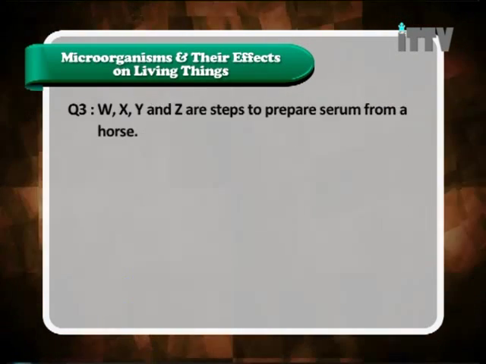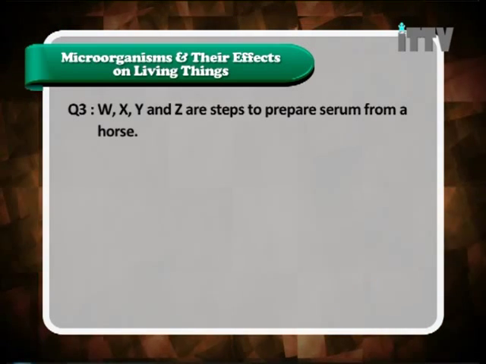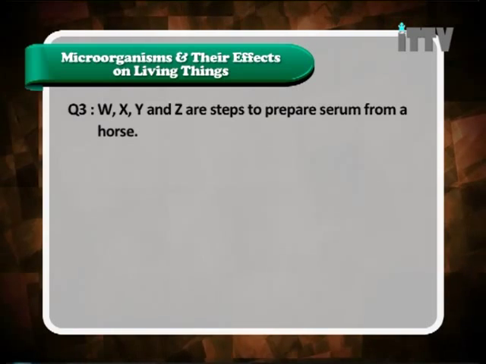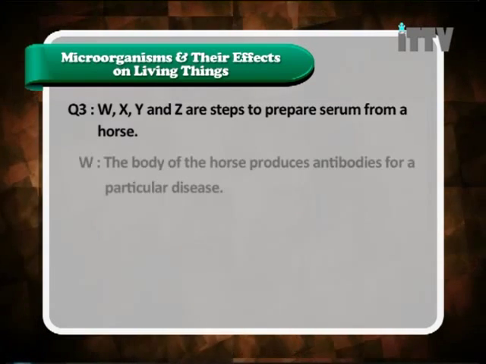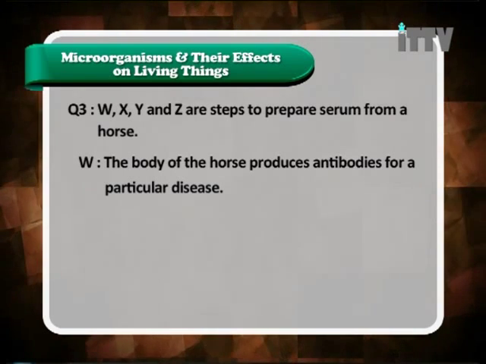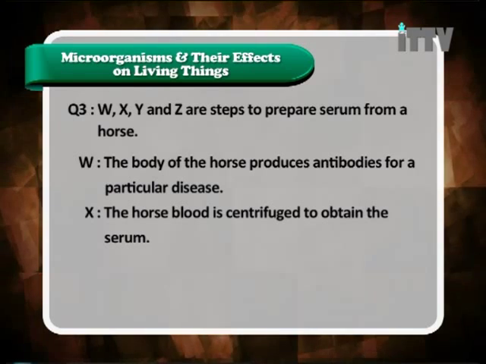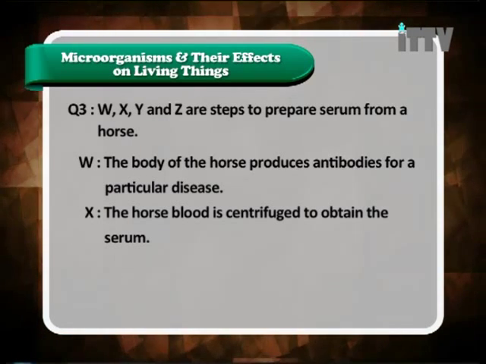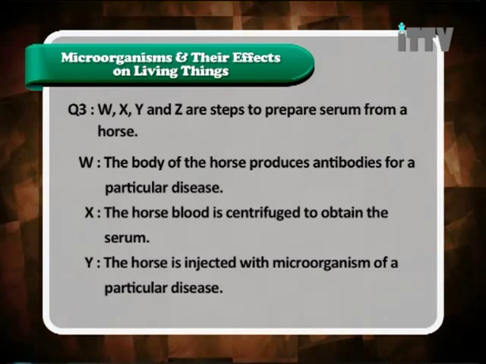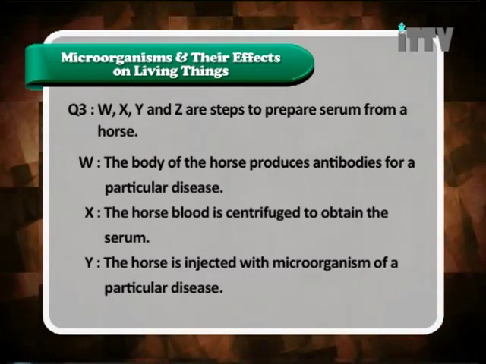Let's see the next question, number 3. W, X, Y, and Z are steps to prepare serum from a horse. W. The body of the horse produces antibodies for a particular disease. X. The horse blood is centrifuged to obtain the serum. Y. The horse is injected with microorganisms of a particular disease.